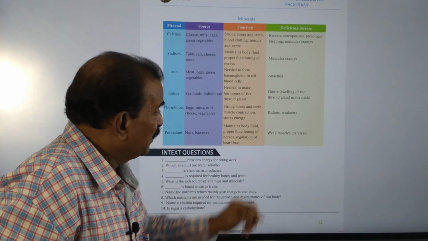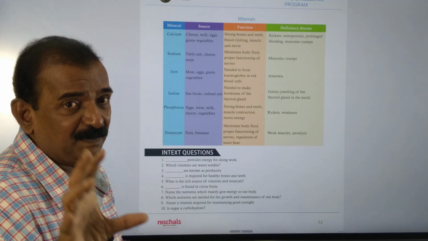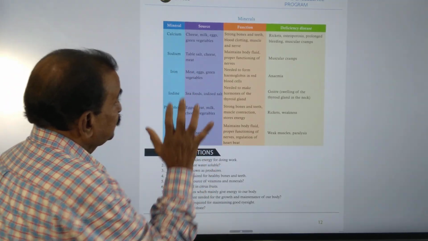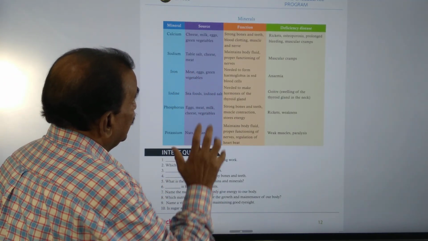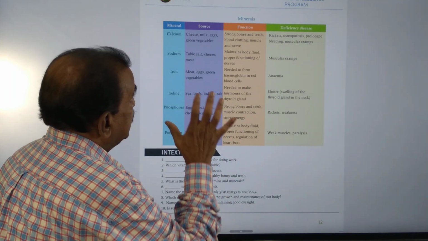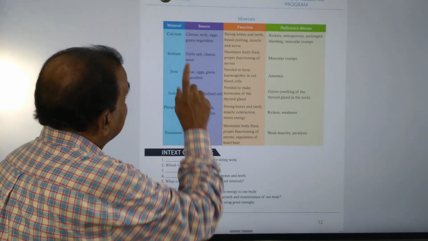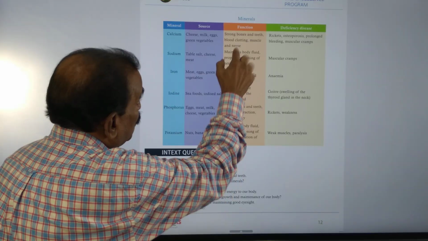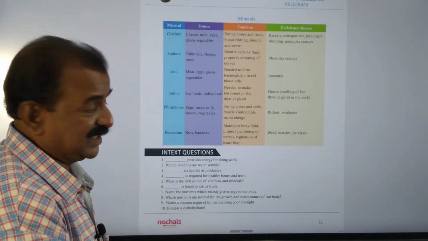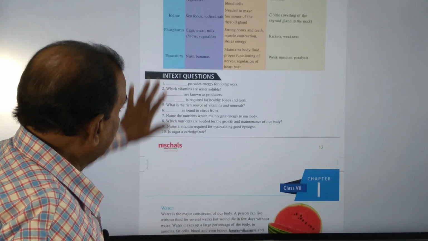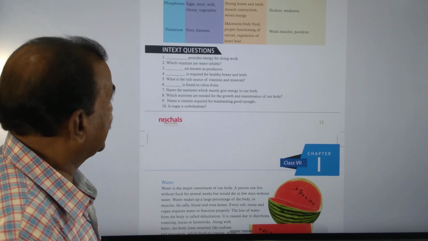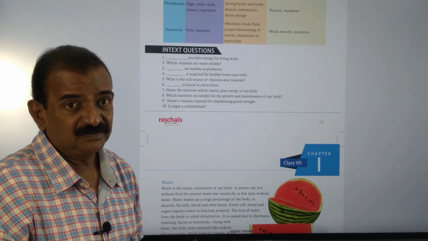If it is absent, we are getting weak muscles, also paralysis. Children, this is the table which is showing the minerals and also their importance, their sources, their functions, and also deficiency diseases. And finally, we need to discuss the in-text questions.